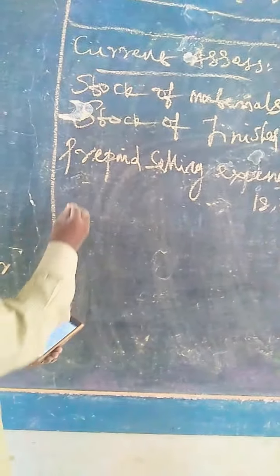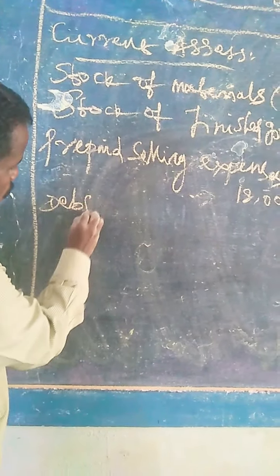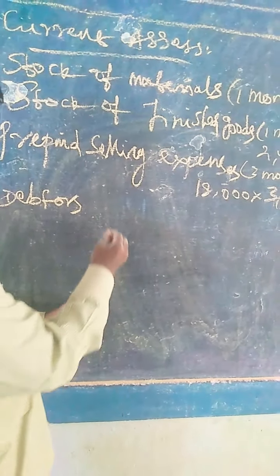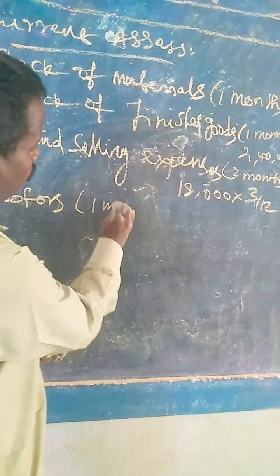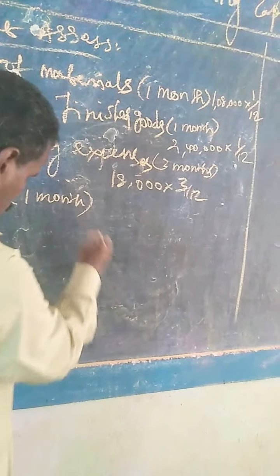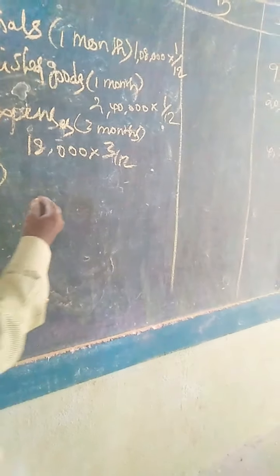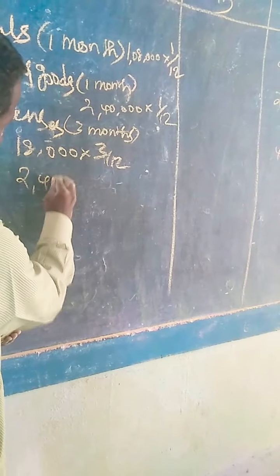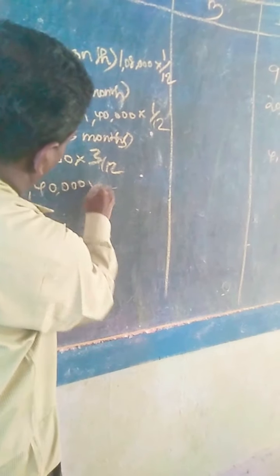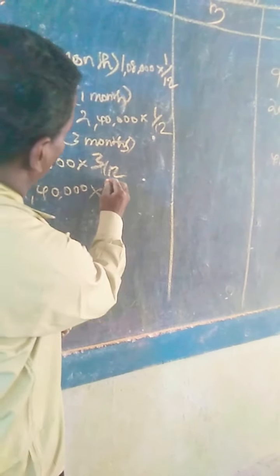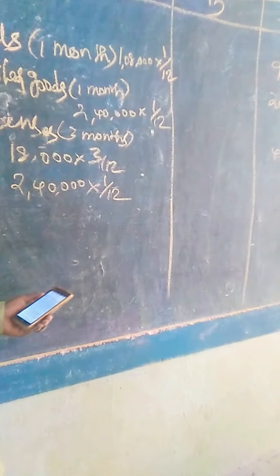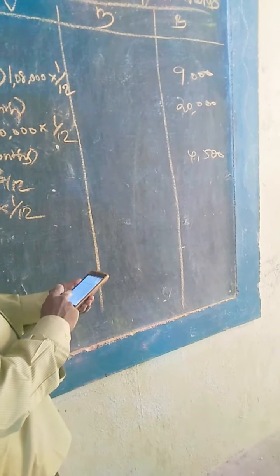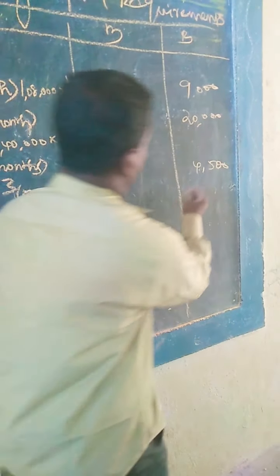The next, debtors. 1 month credit. That is also a current asset. It should be calculated on the cost of sales. On the base of cost of sales, 2,40,000 into 1/12, 1 month credit. So 20,000.